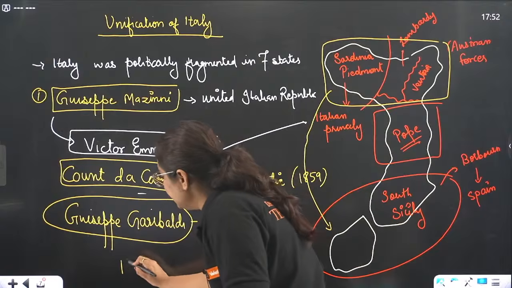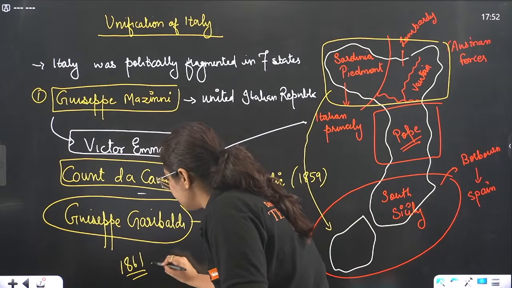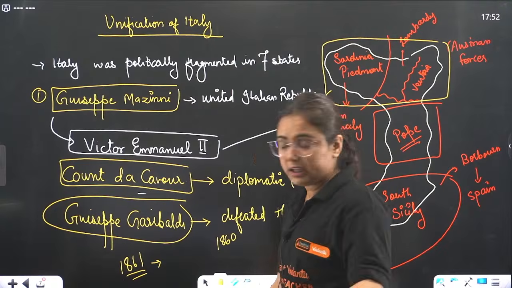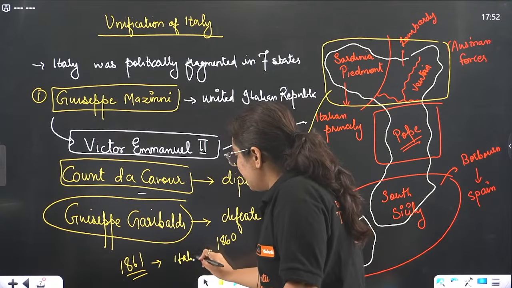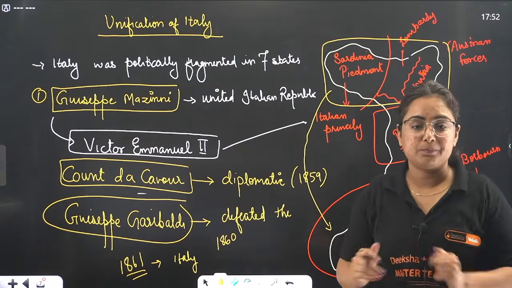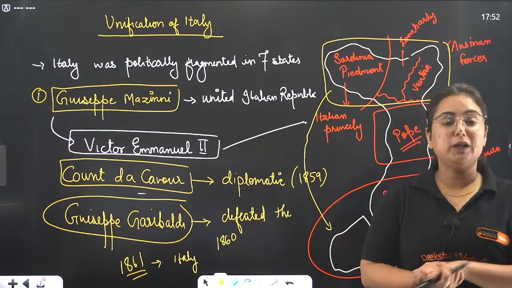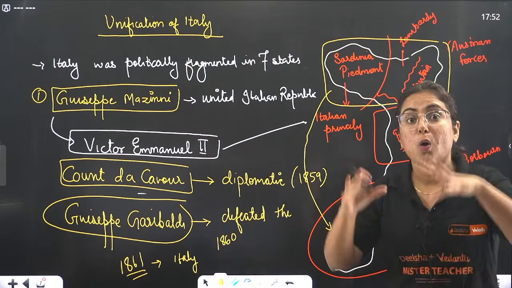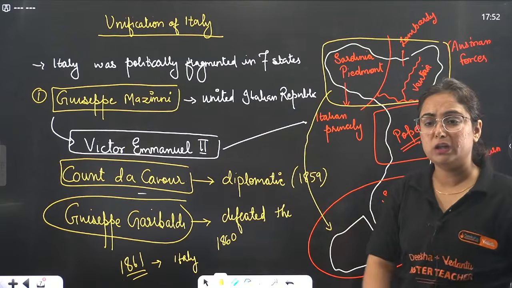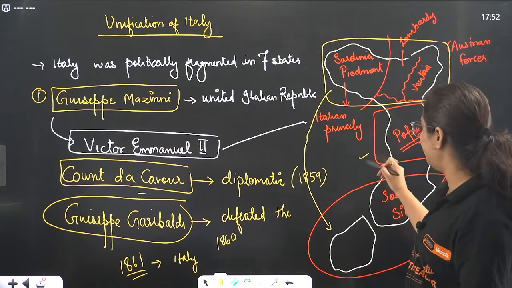Beta, in 1861, do remember this. In 1861, what was proclaimed as a united nation? Italy was proclaimed as a united nation, and it became unified. When did unification of Italy take place? It was in 1861. Who became the first emperor of United Italy? Victor Emmanuel II.